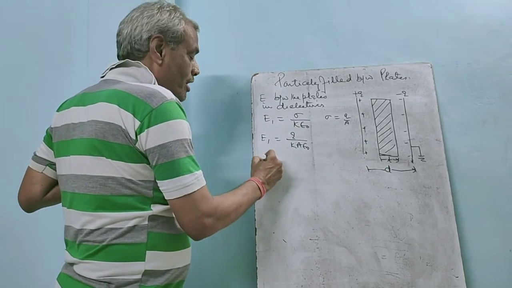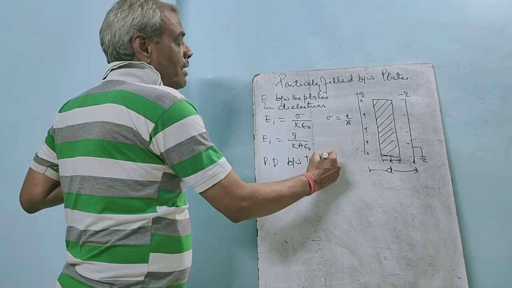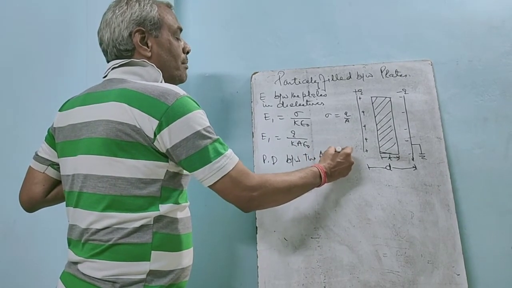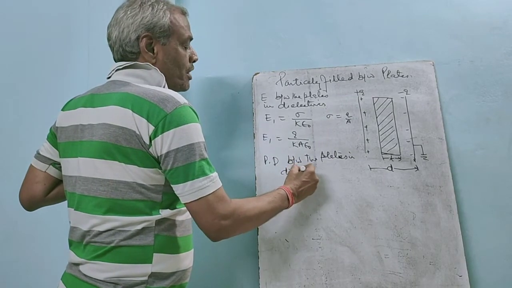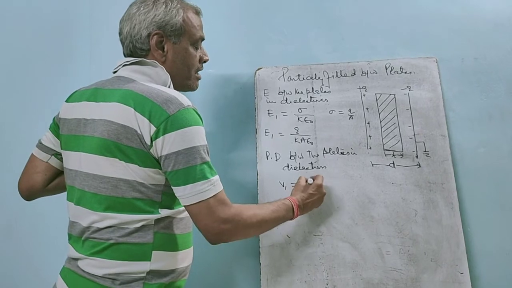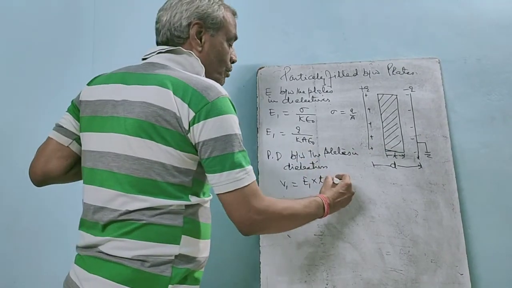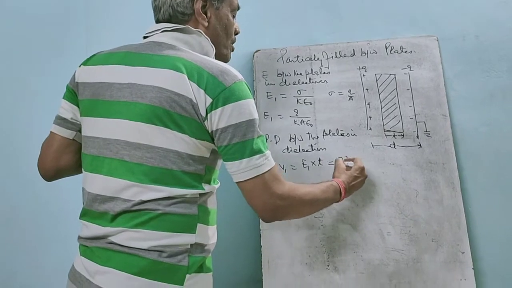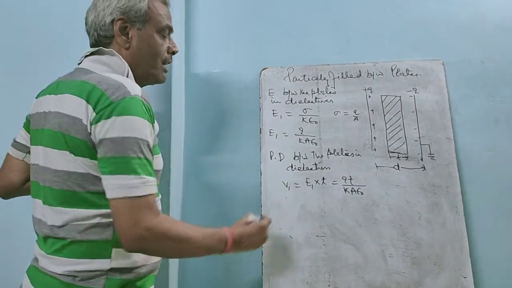Then the potential difference between the plates in the dielectric, V1 equals E1 into T, because the thickness of the dielectric is T. So V1 equals Q T upon K A epsilon naught.